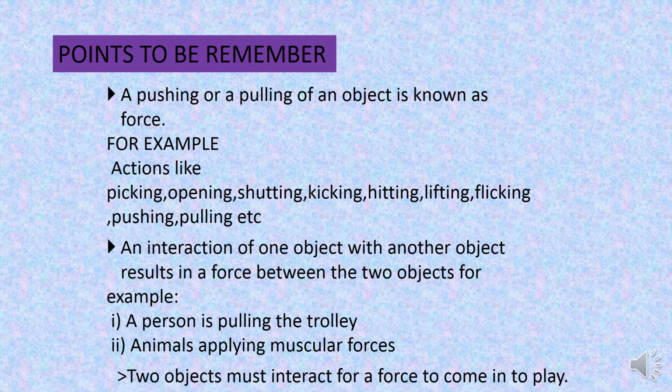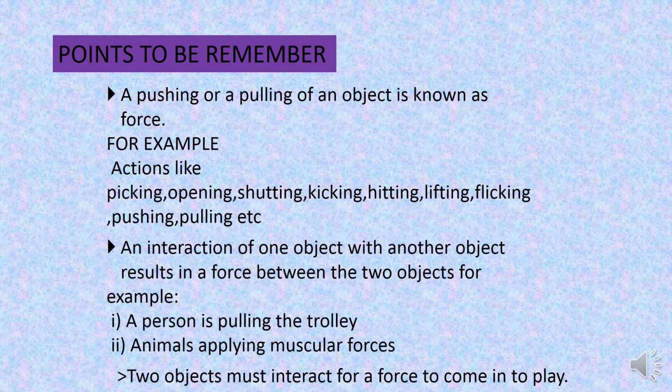And the second point is an interaction of one object with another object results in a force between the two objects. For example, a person is pulling the trolley, and the second example is animals applying muscular forces.